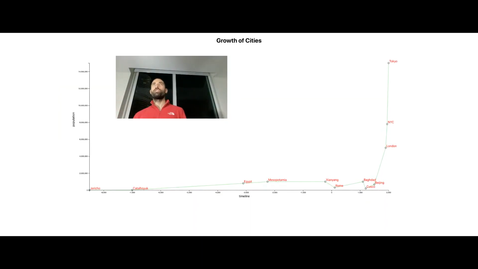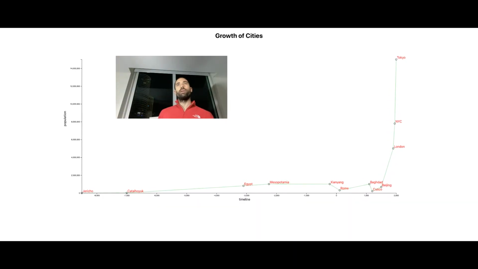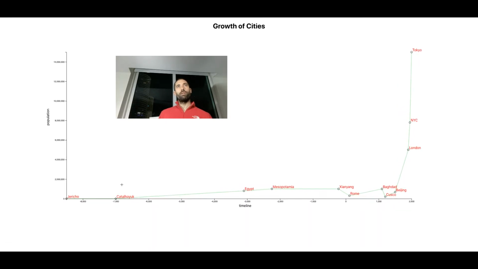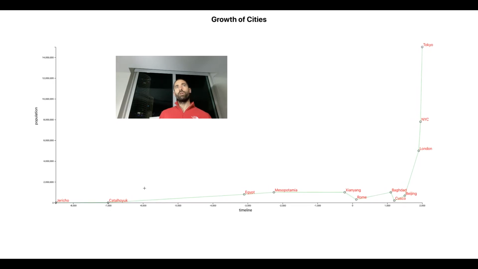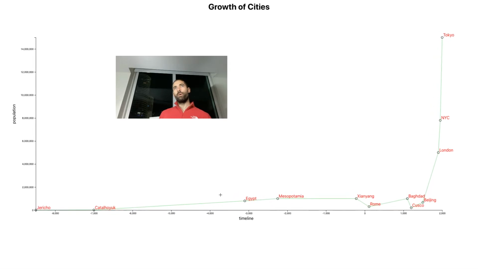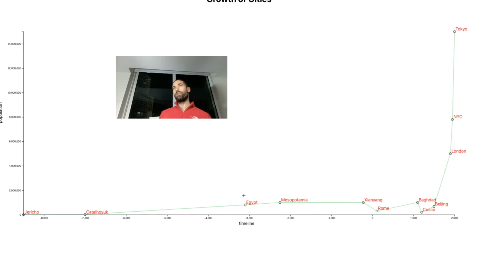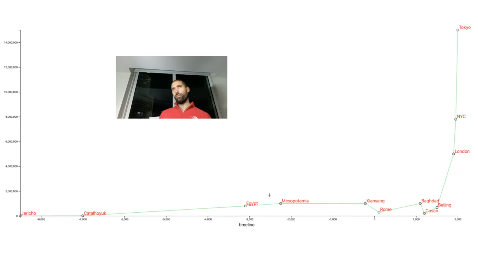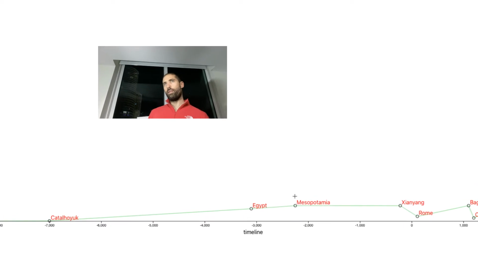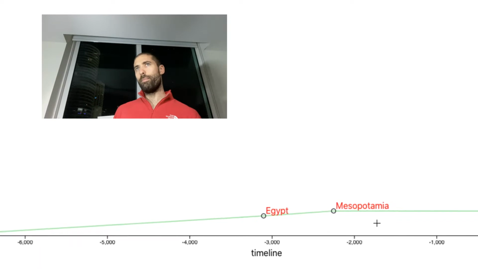Here is a chart showing the growth of cities across human history, and you can read the chart from left to right. Jericho and Katahoyuk were two ancient towns. Here we are about 5,000 years ago. The ancient Egyptian empire had just under 1 million inhabitants across the entire empire. Then we come to the Akkadian Empire, aka Mesopotamia. This was the empire that housed cities like Babylon and Sumeria. The entire Akkadian Empire had about 1 million inhabitants.